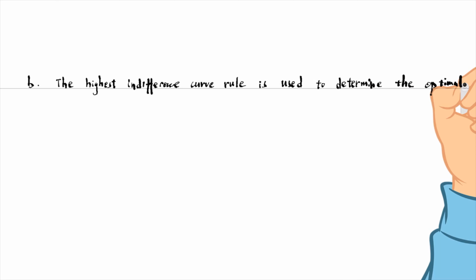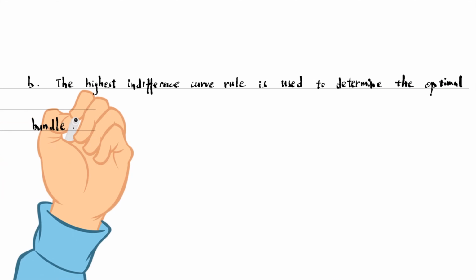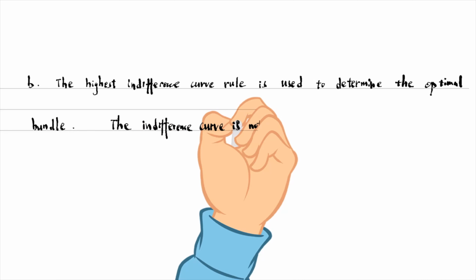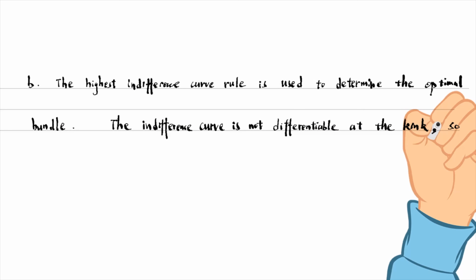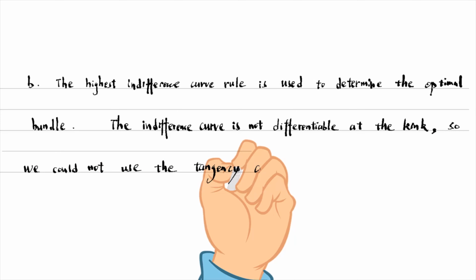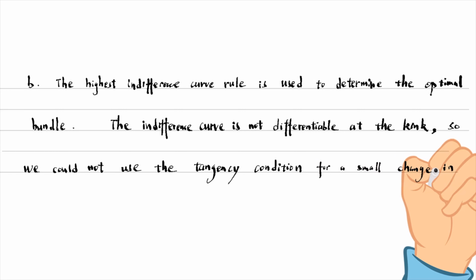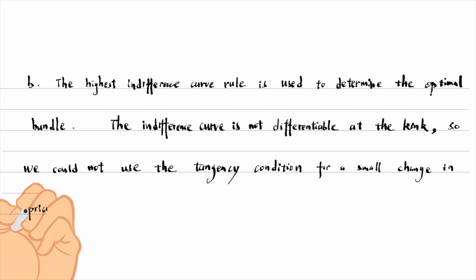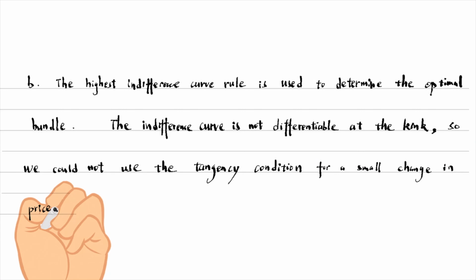It says the optimal bundle is on the highest indifference curve that touches the budget constraint. Since the indifference curve is not continuously differentiable at the kink, we could not use the tangency condition to find the interior solution for a small price change.